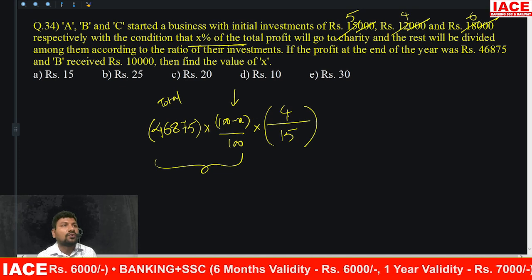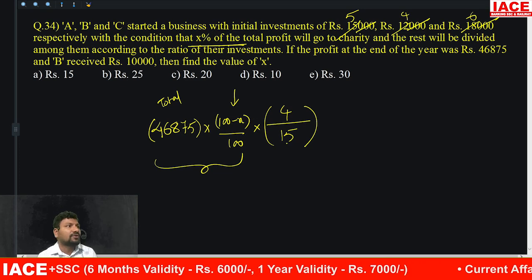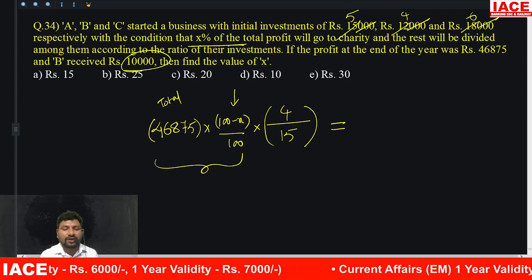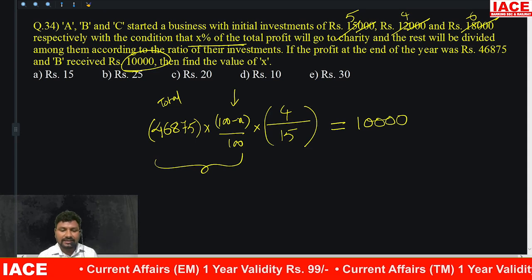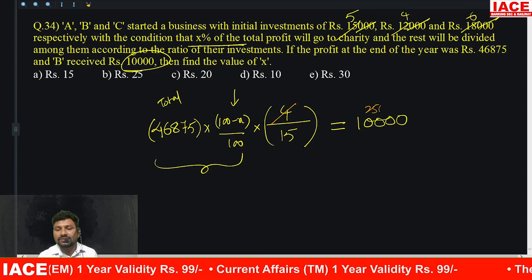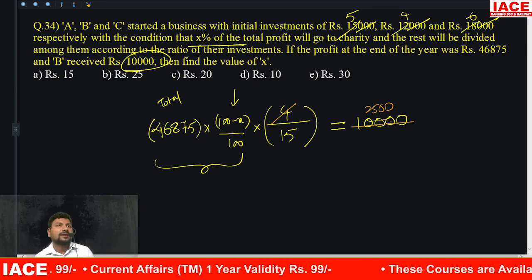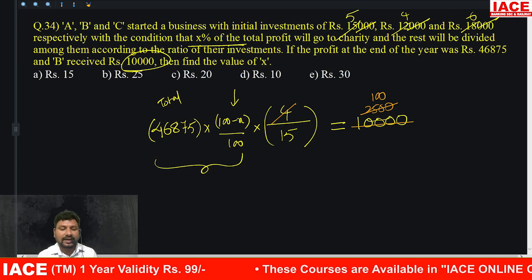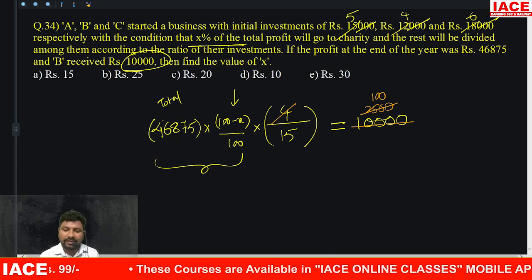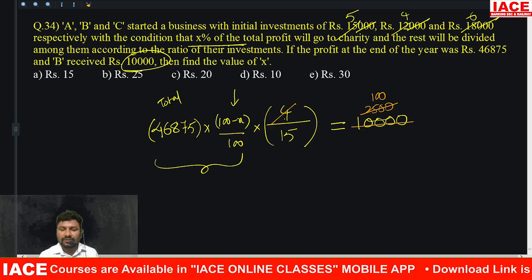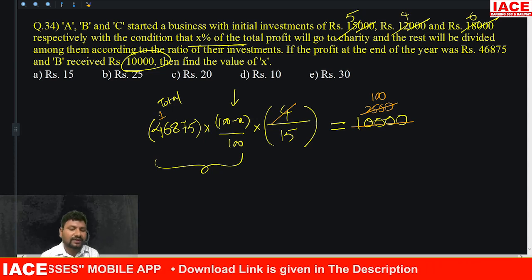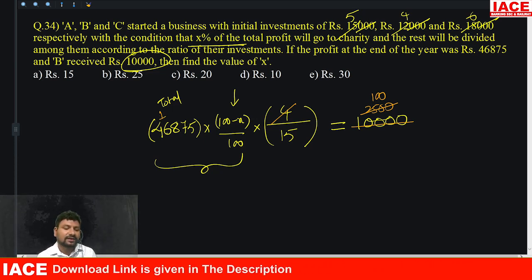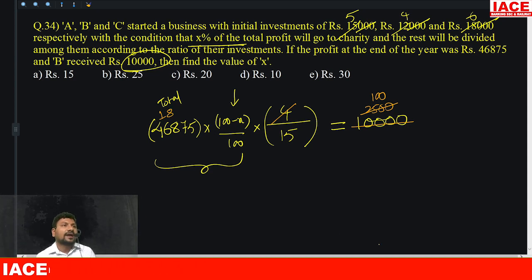The remaining value will be shared to whom? B will get how much? 4 by 15. This is equal to B's share of how many rupees? 10,000. We should simplify to get an answer. Cancel with 25. 4 into 10,000 is 2,500. 25 hundreds, and cancel with 25 here also. 25 how many times? 25 ones are 25, so the remaining is 218. 25 how many times? 8 times. 8 times means 200.